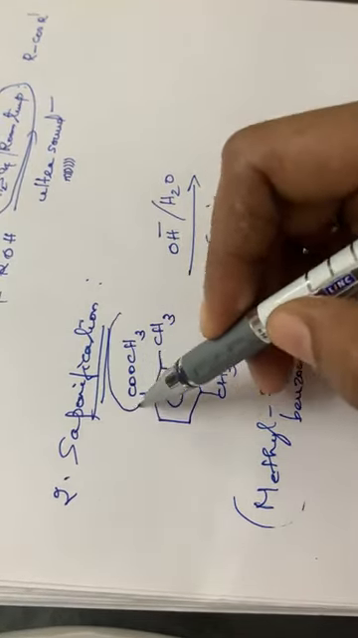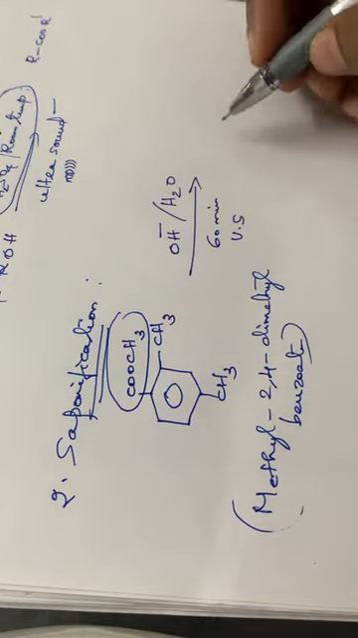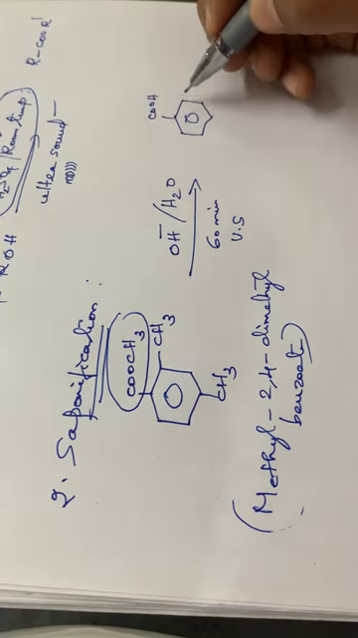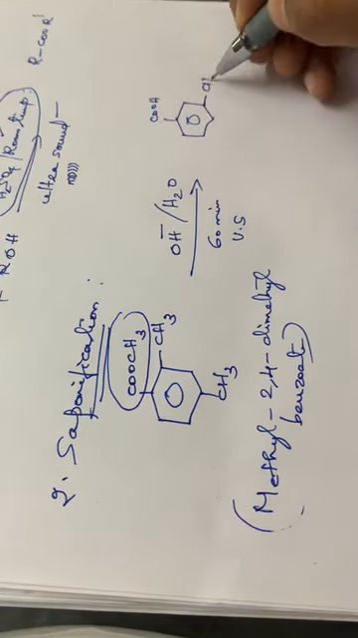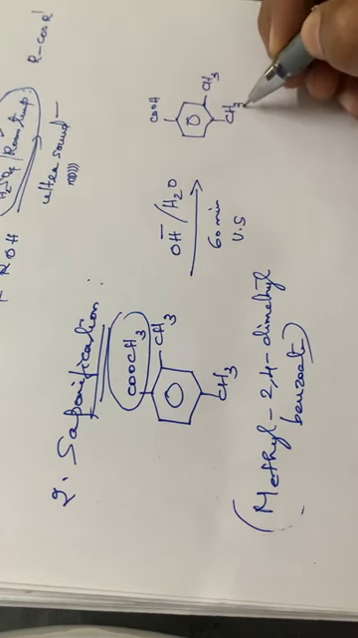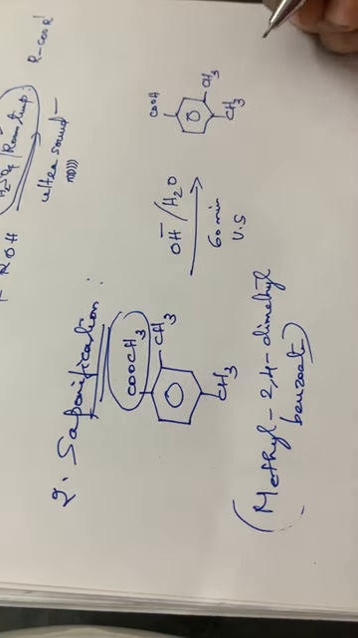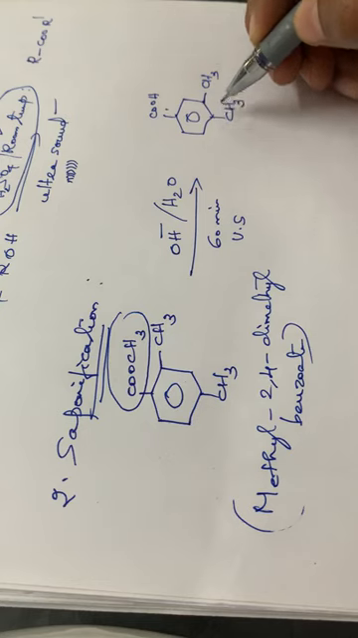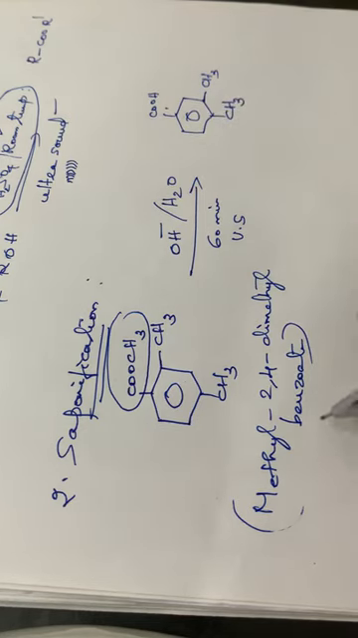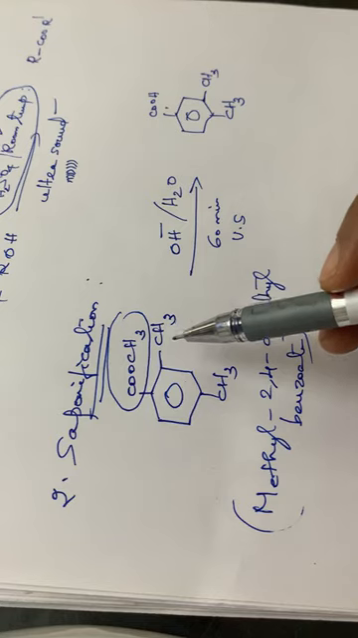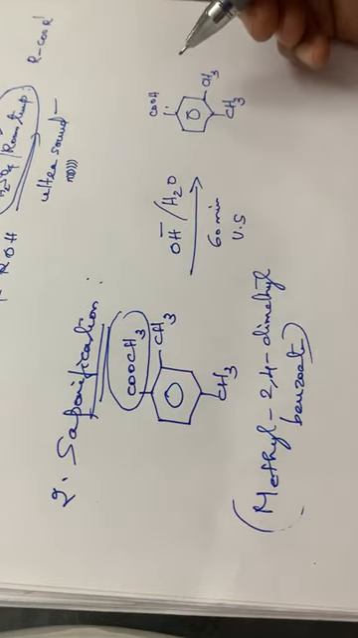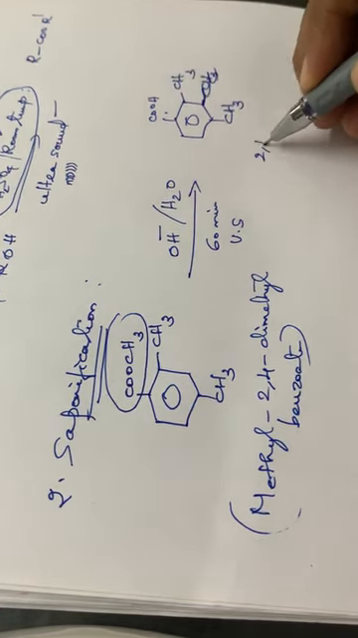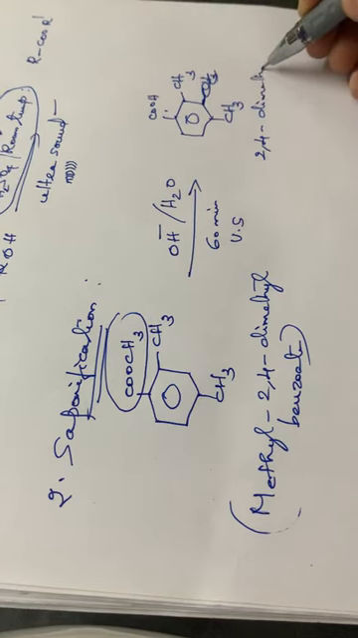This group, COOCH3, will be converted to COOH. That is, an acid will be generated: C6H3COOH, with CH3 groups in the second and fourth positions. Sorry, at this position, CH3. So the compound again is 2,4-dimethyl benzoic acid.